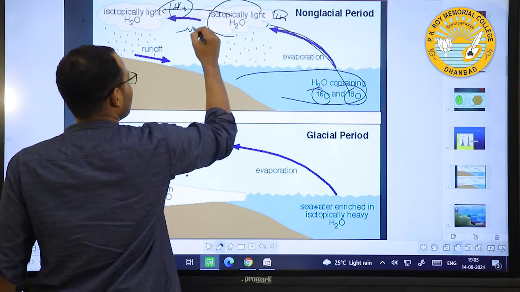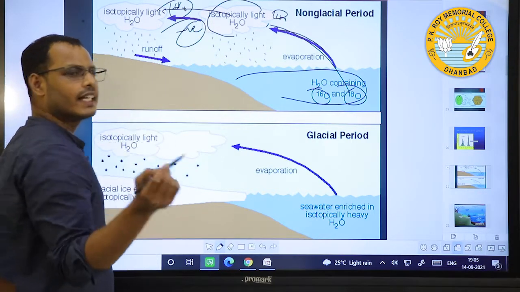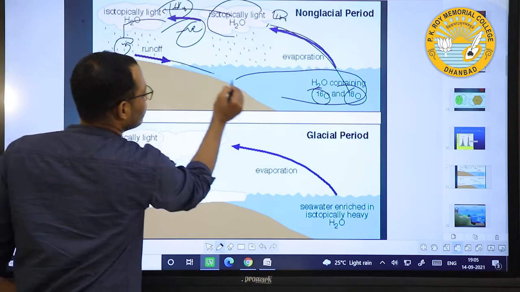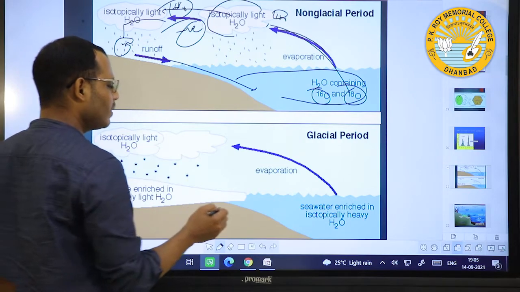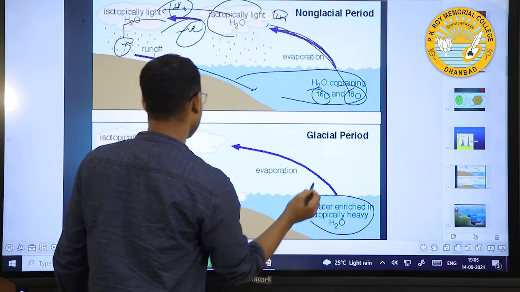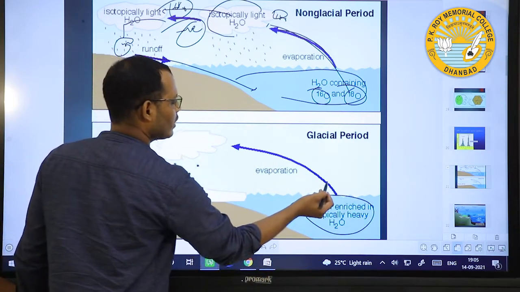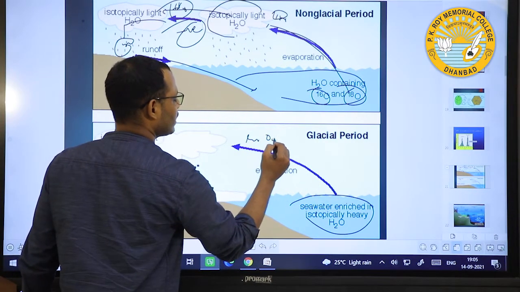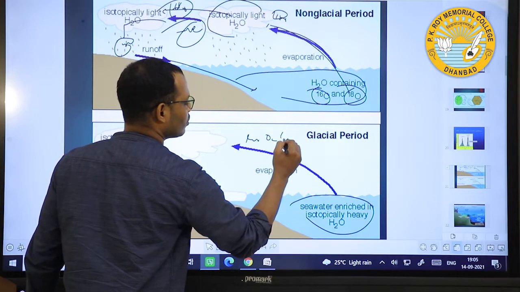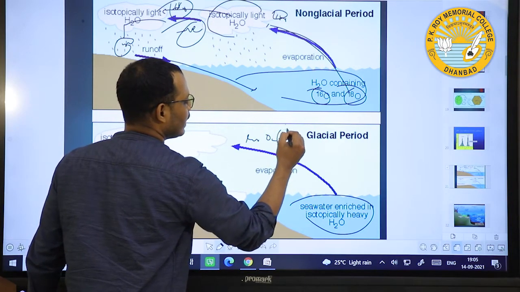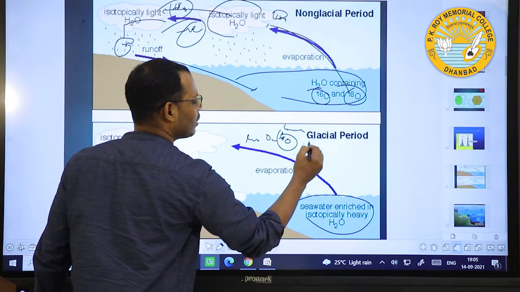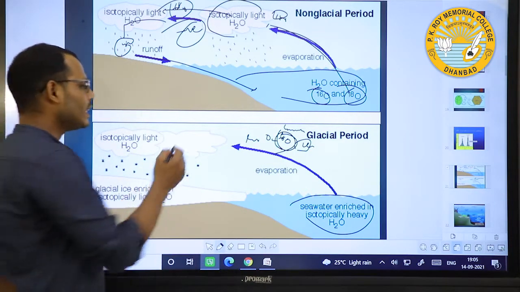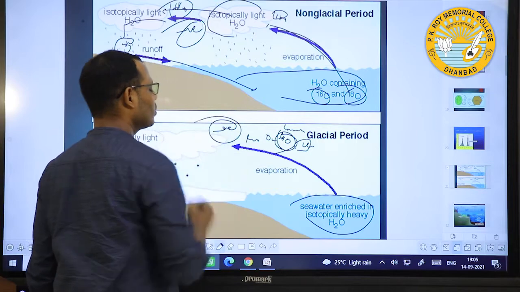That means that value is more and more negative. Then from here it will rain again and mix with this. Similarly, when evaporation occurs, the lighter oxygen, 16O, will be enriched in the cloud, and that value will be more and more negative.